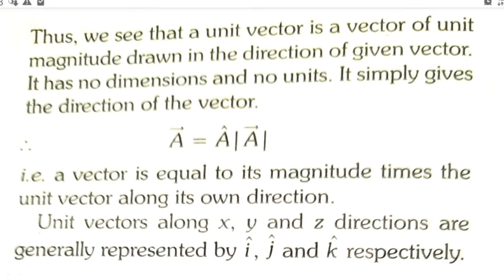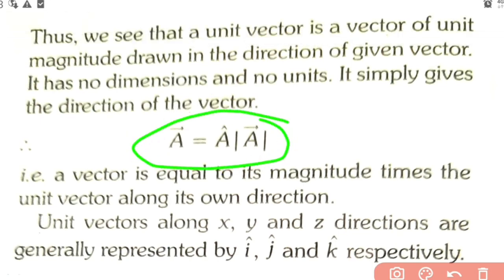So this equation is very important conceptually. How can you represent a vector in terms of its unit vector? Vector A is equal to unit vector A cap times modulus of vector A, where modulus of vector A represents the magnitude of that vector. Okay, so A cap stands for direction and modulus of vector A stands for what? Magnitude. So this is how we can represent a vector.